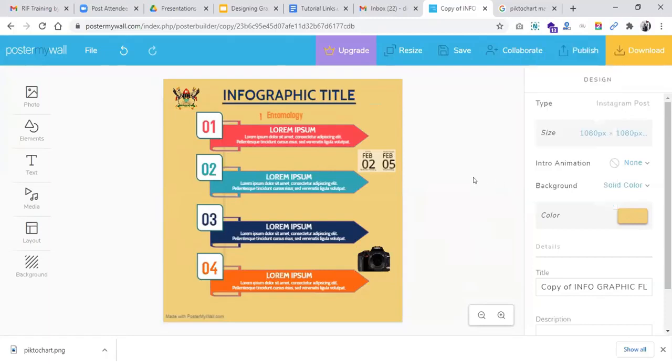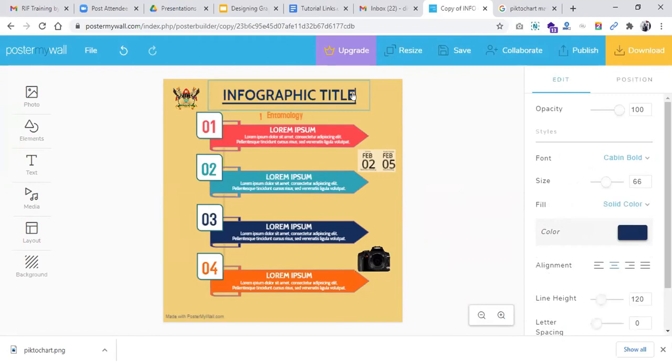Okay. So then we want to now look at how we can customize this already existing template. Let us customize the title.